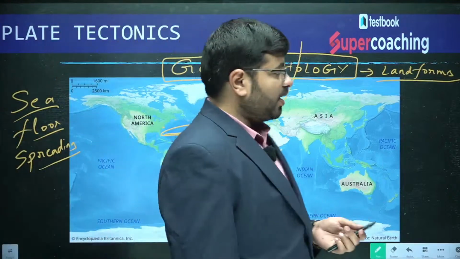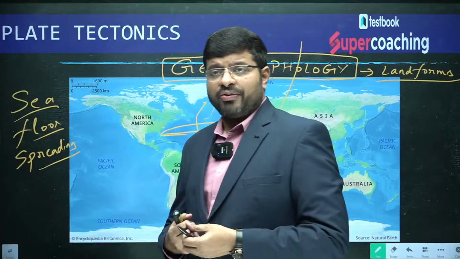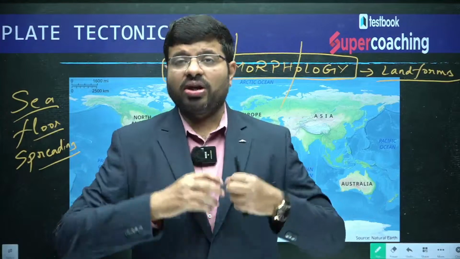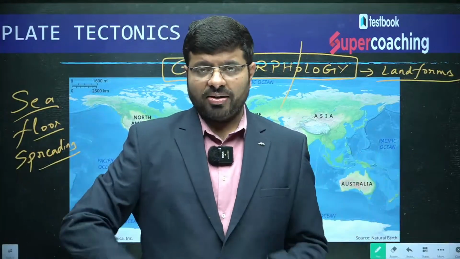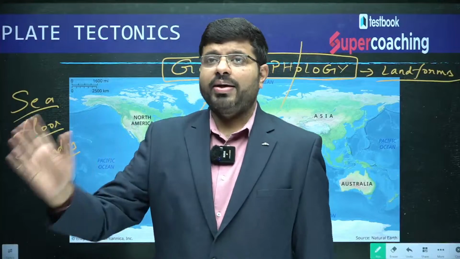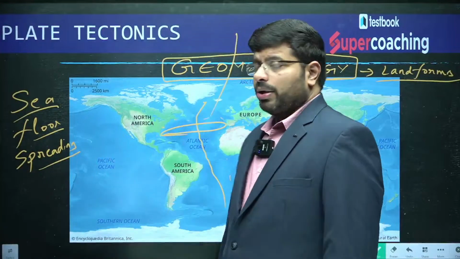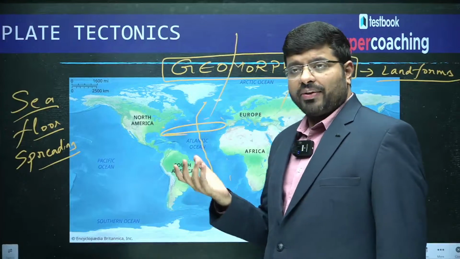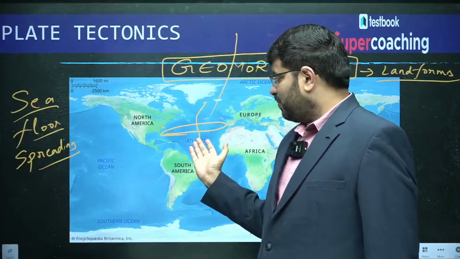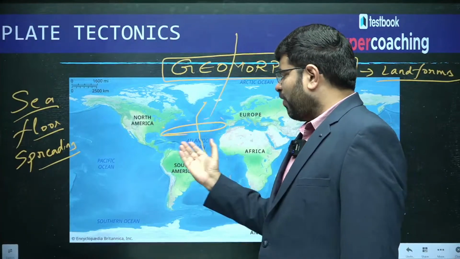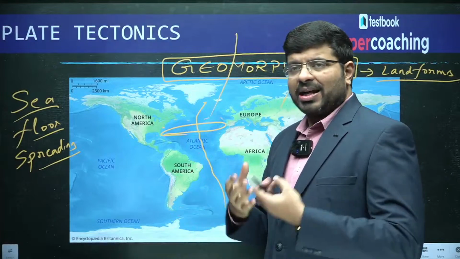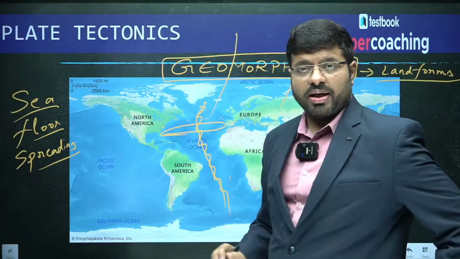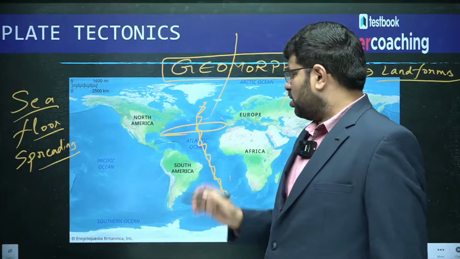concept of sea floor spreading, the concept says that if you have been to an airport, you can see a conveyor belt which transports all our luggage. Luggage is carried apart by a conveyor belt. Just like that, the concept of sea floor spreading says that underneath, you have the ocean, the oceanic seabed, and you will find that the seabed is being transported. If you see, there is a mid-oceanic ridge here, which we will discuss further in the videos.